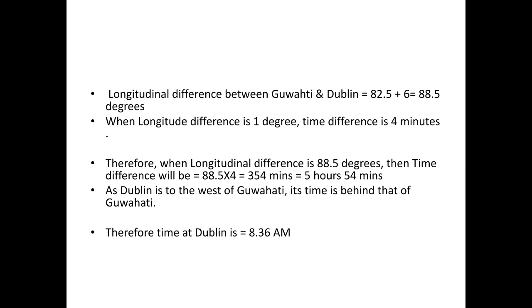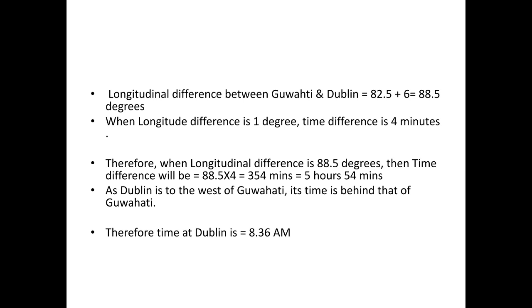Therefore, if you come down, the time at Dublin is going to be, when it is 2:30 p.m. at Guwahati, let us go back again, 2:30 p.m., 1 hour behind, that is 1:30 p.m., another 1 hour behind, 12:30 p.m., another 1 hour behind, 11:30 a.m., another 1 hour behind, that is 10:30 a.m., another 1 hour behind, that is 9:30 a.m., right? Another 54 minutes behind, that is 8:36 a.m. So it is 8:36 a.m. in the morning at Dublin in Ireland.